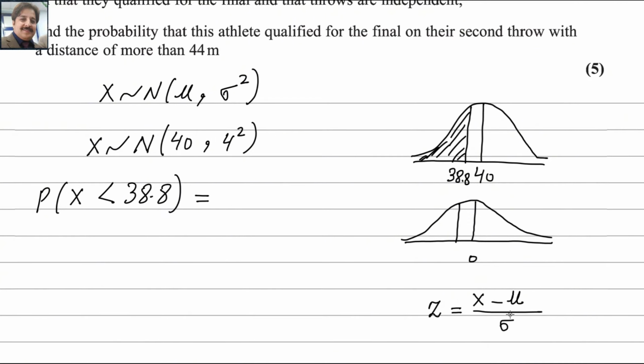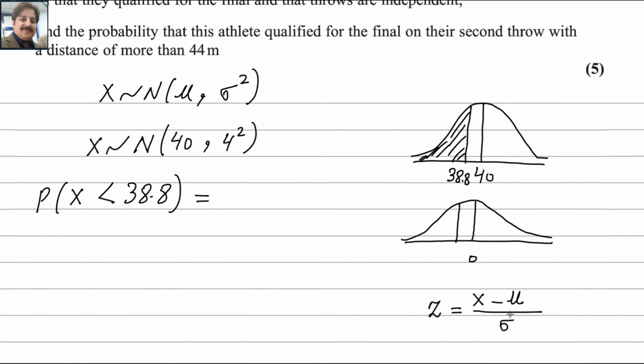We want to find this area. If you know the table, the z table always gives you the values for positive z values. So we can write P of z less than minus 0.3, now converted into the standardized normal distribution with mean 0. There is no value for that in the table, since the table always gives positive values.